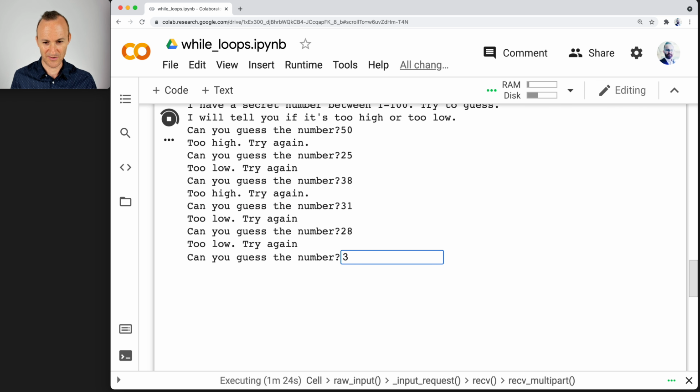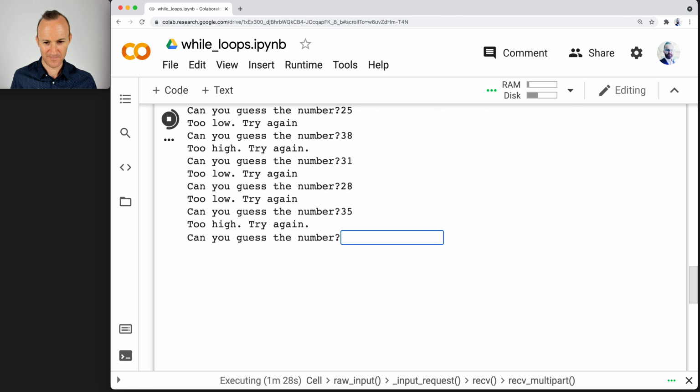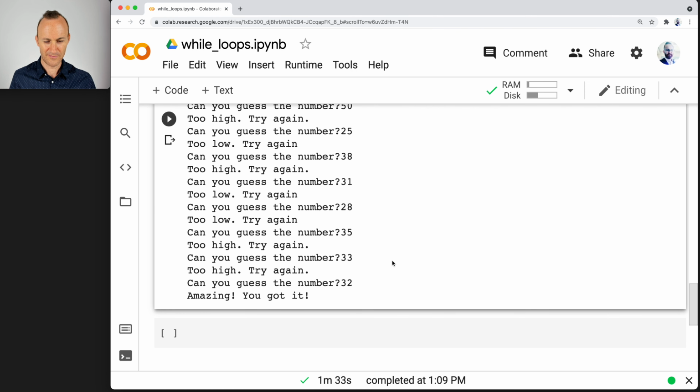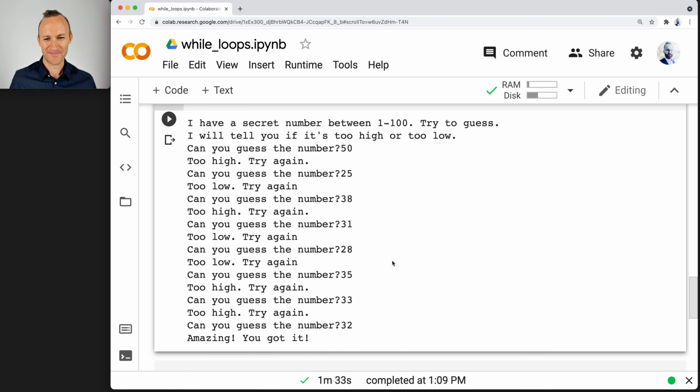So let's try now 35. Too high, 33. Too high, is it 32? Amazing! Out of the loop. It took a lot. Okay. So that's the idea of how to do the while loop to make this game.